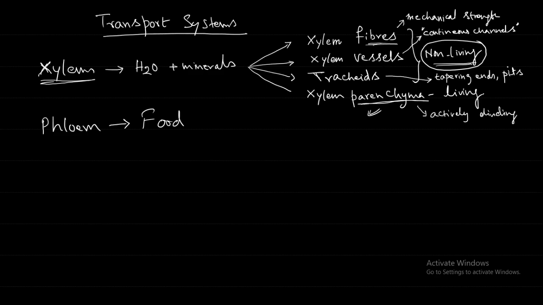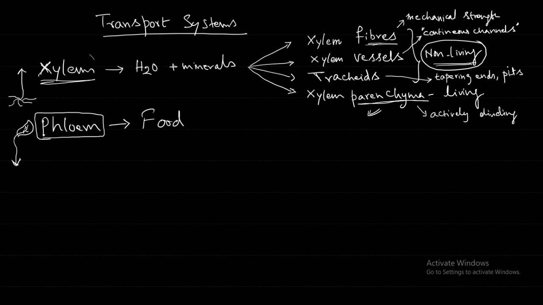Next, phloem. Phloem is important for the transport of the food. So xylem is from the root, it is going upwards. Phloem is from the leaf, it is going downwards or to the other parts of the plant. Here from the root it is going to the different parts of the plant, xylem.